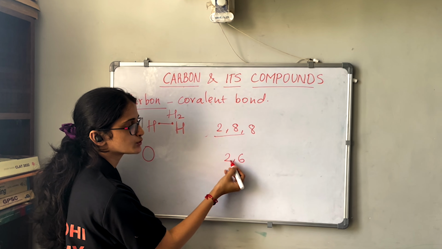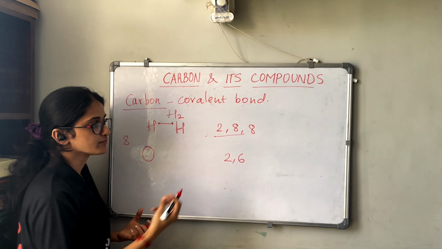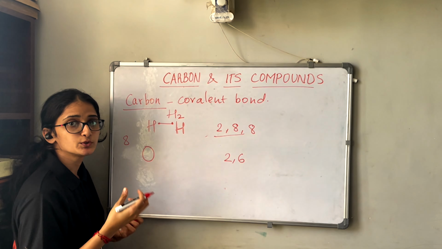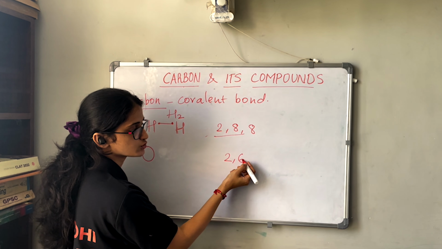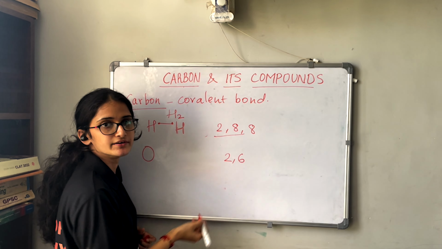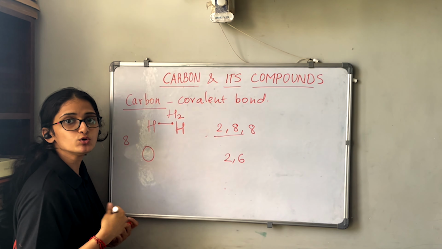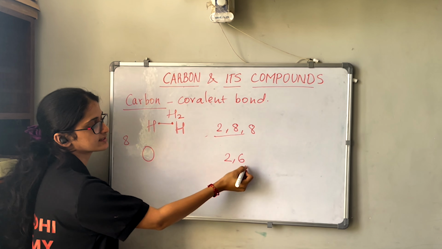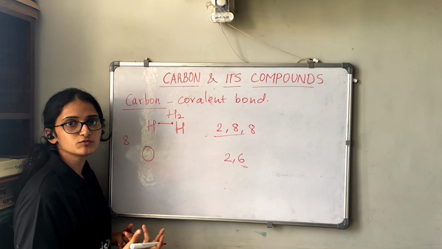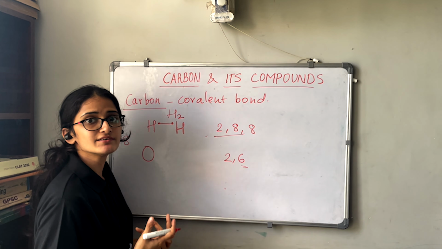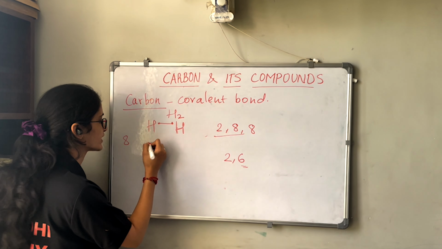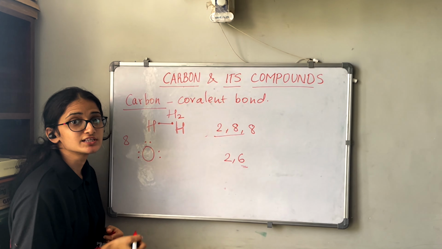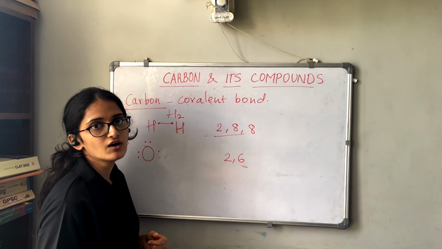So since it is having 2, 6 configuration, how many remaining electrons are required for oxygen to complete its octet? It needs 2 more electrons here, because we need 8 here, right? So what will oxygen do? Let us take these 6 electrons which are in the outermost shell. So 6 electrons act as valence shell electrons for oxygen. So we can write 1, 2, 3, 4, 5, 6. So these 6 are the valence electrons for oxygen.